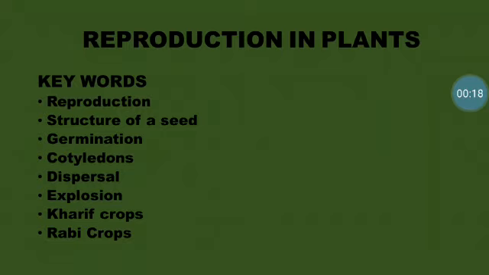Children, Earth is the only planet which supports life, isn't it? All living things must reproduce. Now, what is reproduction? Well, it is a process by which living organisms produce new organisms of the same kind.